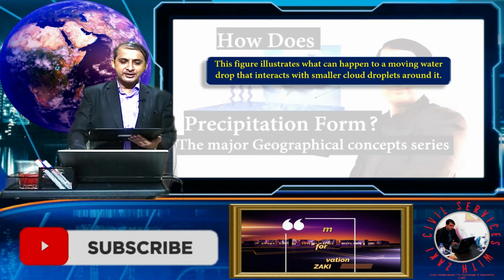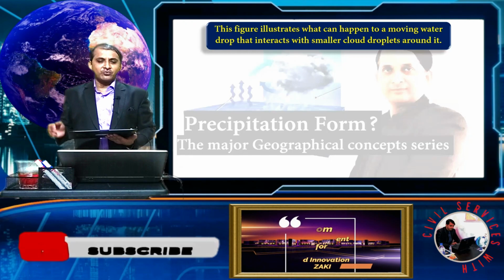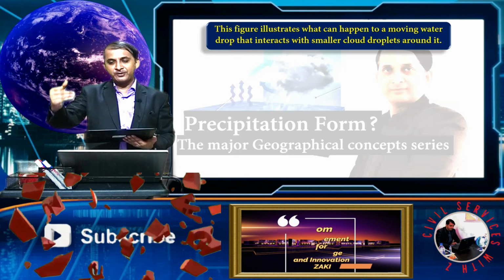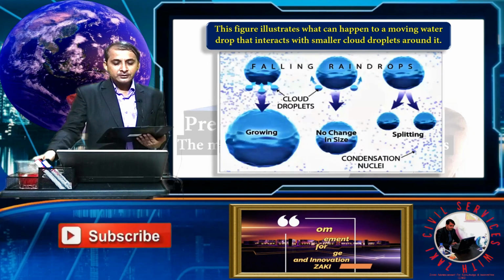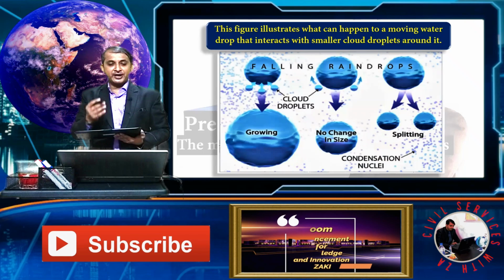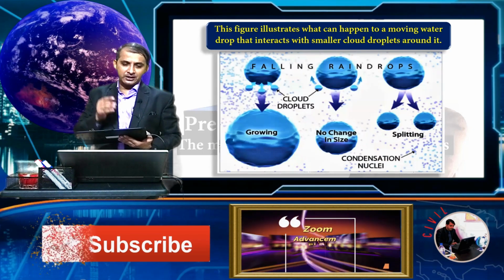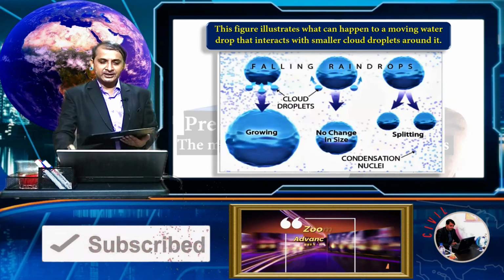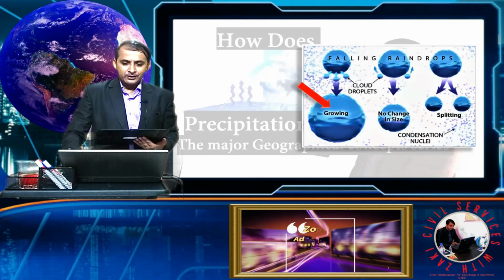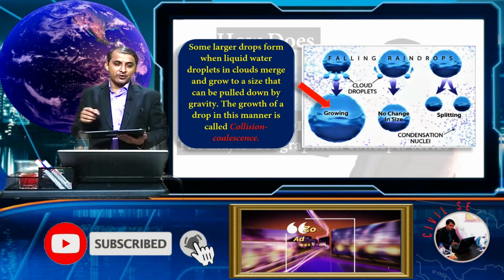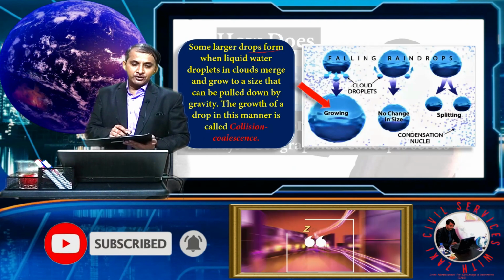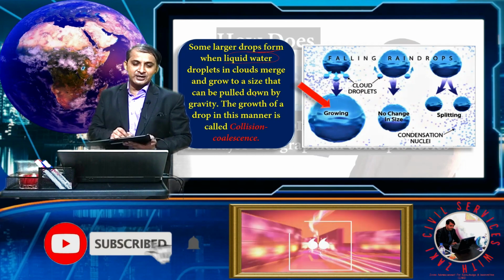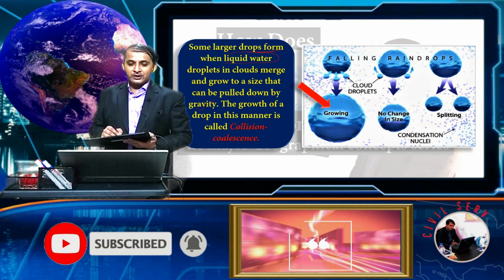So let's move forward and see. This figure illustrates what can happen to a moving water drop as it interacts with the smaller cloud droplets around it. See here, these are the falling raindrops towards the surface of the earth. See all these three raindrops step by step. Number one, growing water drop. Some larger water drops form when liquid water droplets in the cloud merge and grow in size, and can be pulled down by gravity.